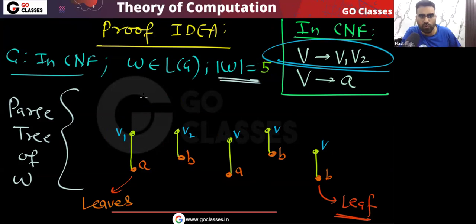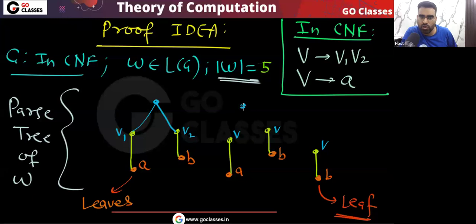Now you can see a variable can go to two variables. So definitely there is a variable which is going to two variables. Yes or no? Whatever you do, there is a variable which is going to two variables. This will happen. And then finally, what will happen? Correct? You can see a variable going to two variables. Sorry, this cannot happen. Sorry for that.